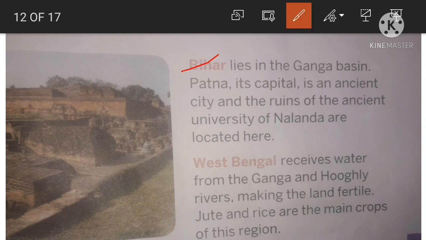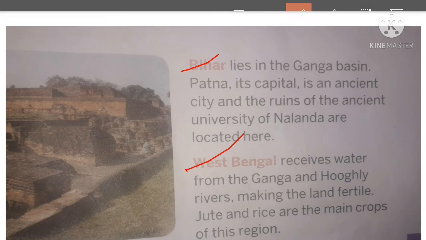Bihar lies in the Ganga basin. Patna, its capital, is an ancient city, and the ruins of the ancient University of Nalanda are located here. Next, West Bengal. West Bengal receives water from the Ganga and Hooghly rivers, making the land fertile. Jute and rice are the main crops of this region.